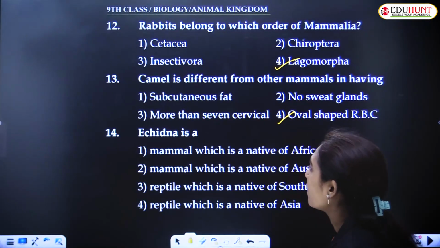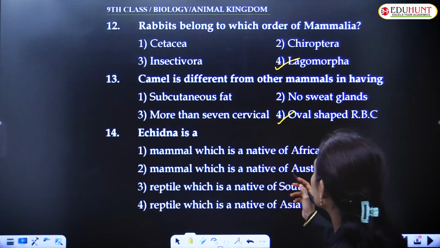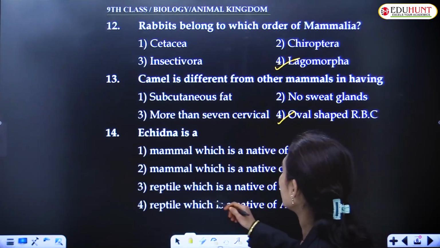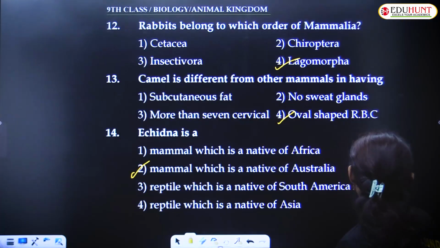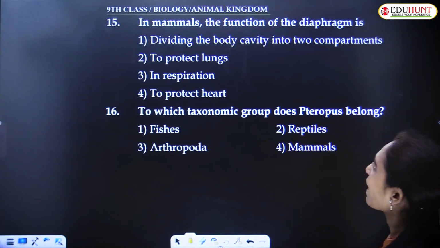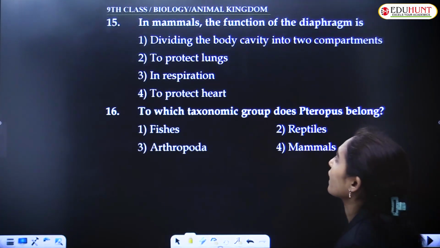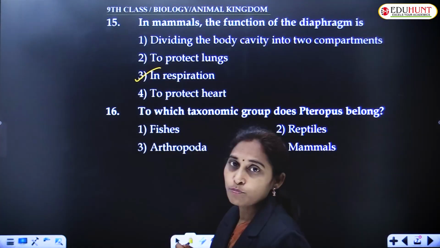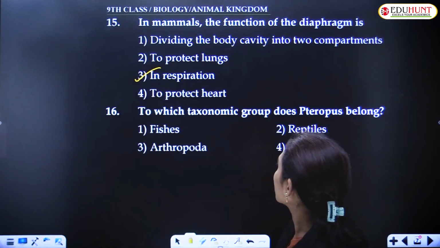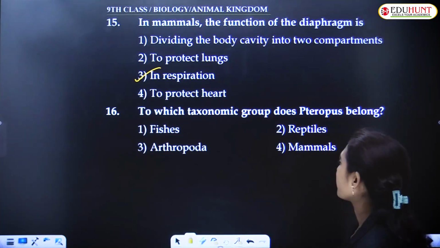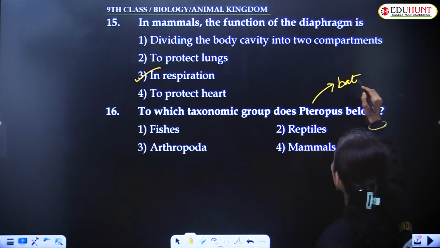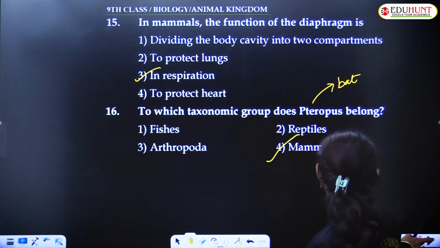Echidna is a mammal which is native of Africa, Australia, South America, or Asia. It is native of Australia. And in mammals, the function of the diaphragm is that it helps in respiration. And to which taxonomic group does Pteropus belong? Pteropus is a bat and it belongs to mammals.